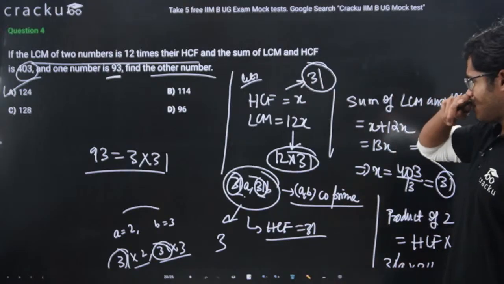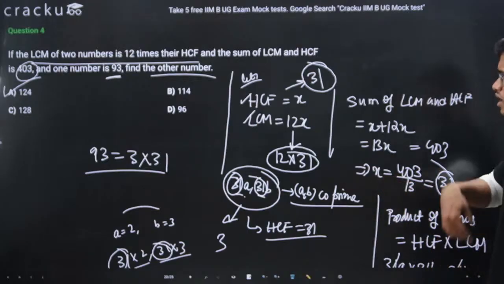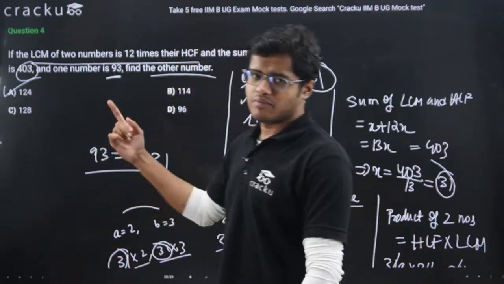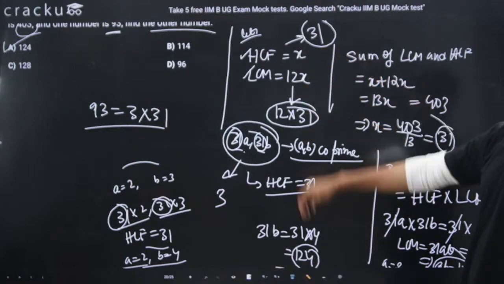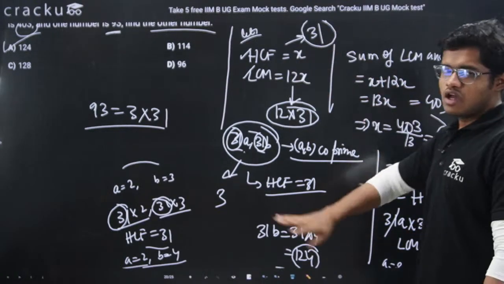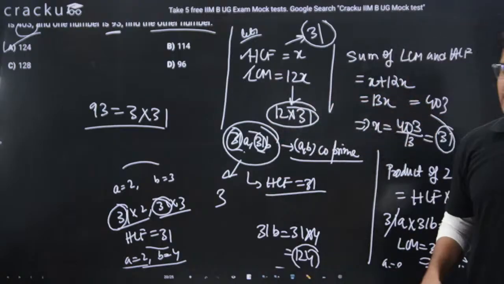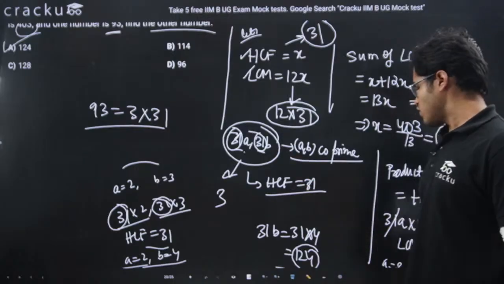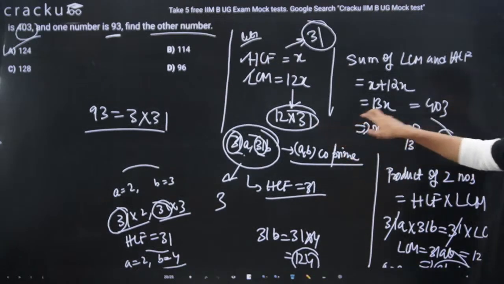The first part was simple. We had found the HCF, we have found the LCM. Up to this, the question was simple. But the trick comes when we have to find the other number and one number is given. So the approach for this kind of question is that the HCF we have found out is 31. We will just assume the numbers to be 31A and 31B such that A and B are co-prime to each other. Once A and B are co-prime to each other, we will find the LCM, which we have got as 31AB. This we will equate to the main LCM, 12 into 31.